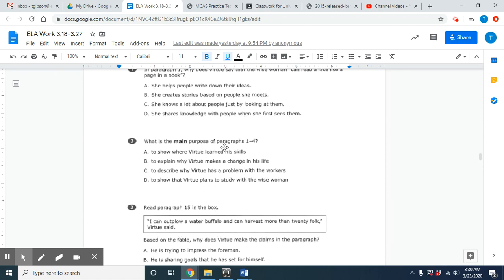Okay? Answer choice 2. What is the main purpose of paragraphs 1 through 4? A, to show where Virtue learned his skills. B, to explain why Virtue makes a change in his life. C, to describe why Virtue has a problem with the workers. D, to show that Virtue plans to study with the wise woman.